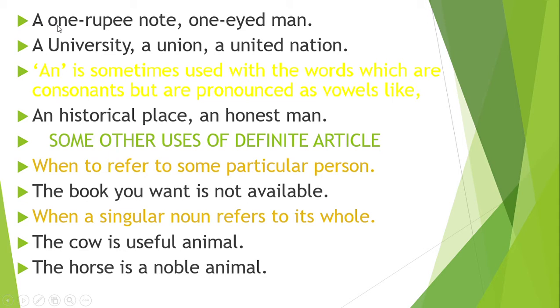An. But look here, we say a 1 rupee note, not an 1 rupee note. Why? Because the sound of O here is W, not O. Look, one, not on.